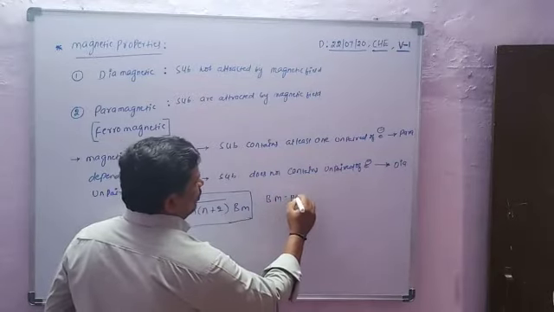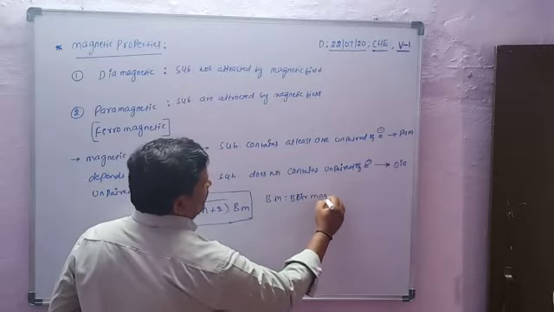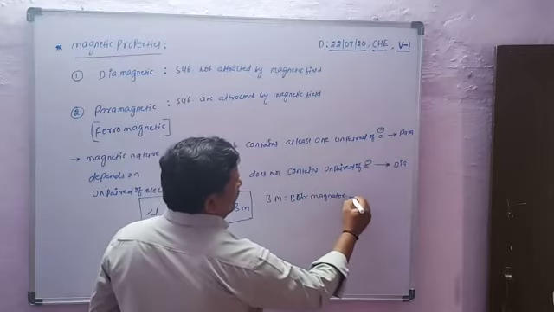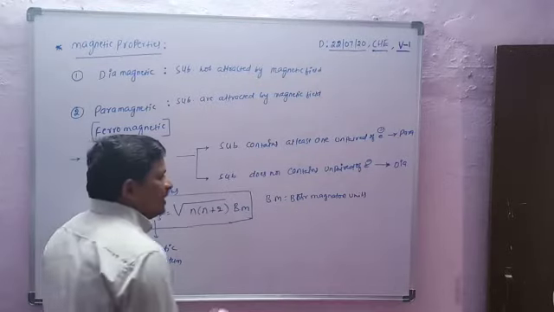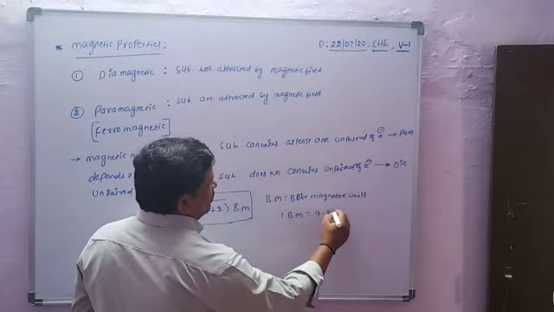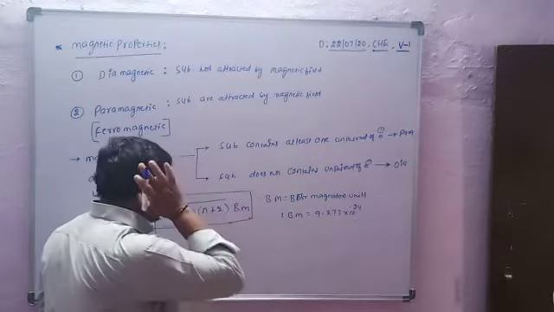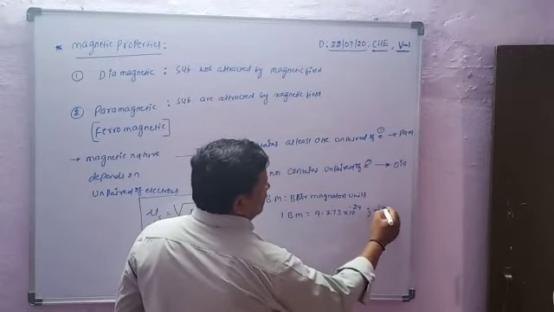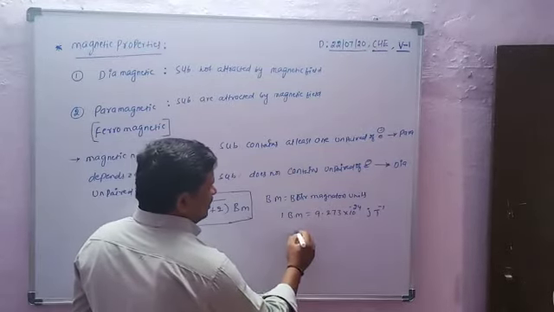What is a Bohr magneton? 1 BM, one Bohr magneton, equals 9.273 into 10 power minus 34 joule into tesla inverse. How do we calculate the Bohr magneton?